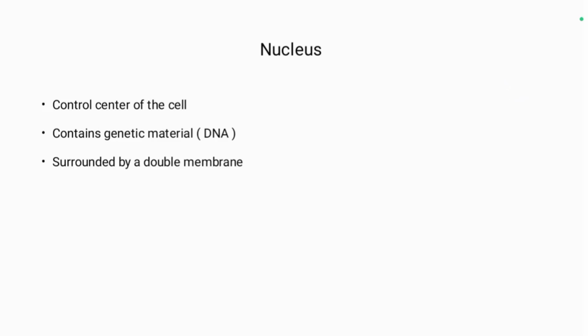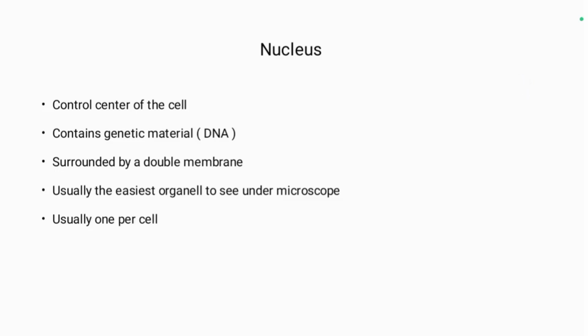Nucleus. It is known as the control center of the cell and a very major part. Contains genetic material, meaning DNA, surrounded by a double membrane. Usually the easiest organelle to see under a microscope due to its large size. Usually one per cell.